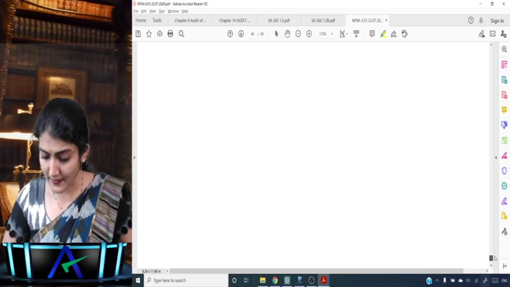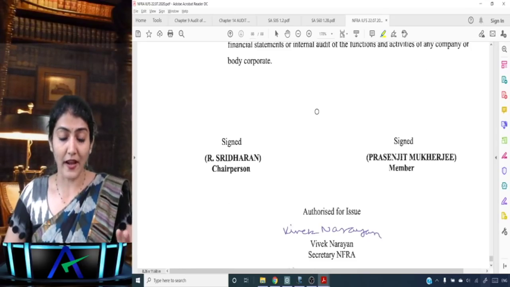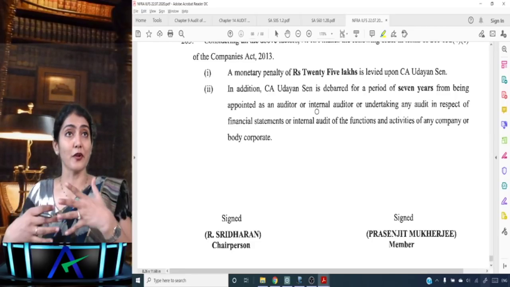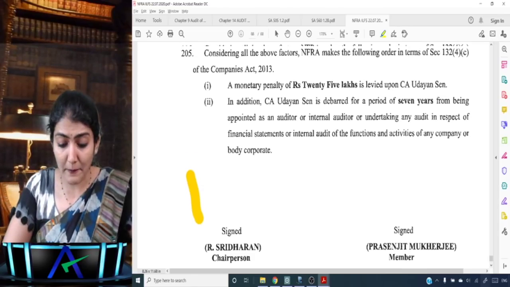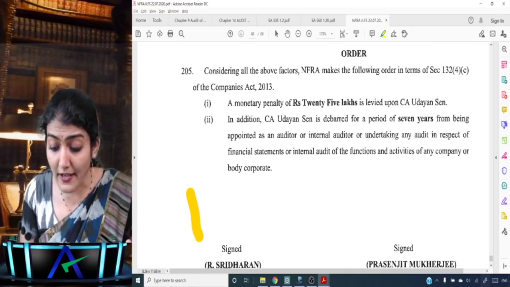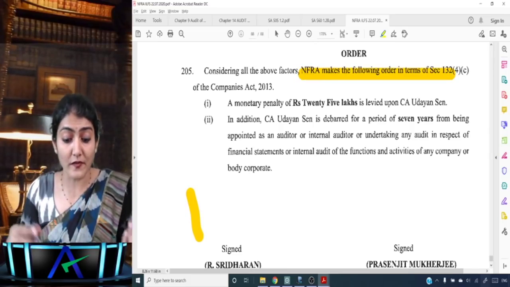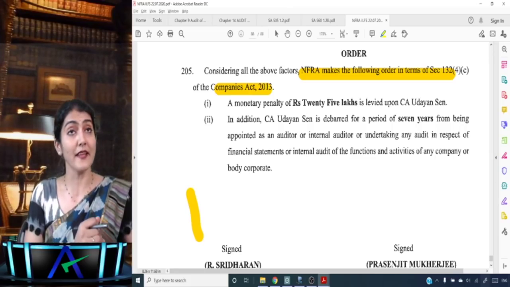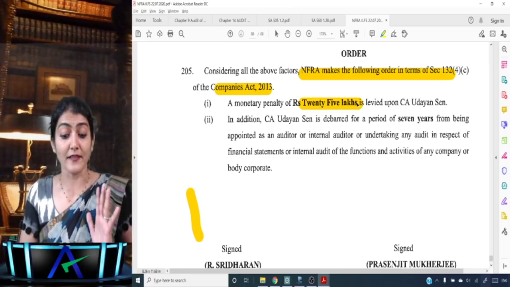And then let's come towards the end of the document. And considering all the above factors, you just go on the internet and you'll be easily able to find this document, so you can have a look at it later. So considering all the above factors, NFRA makes the following order in terms of 132(4)(c) of the Companies Act 2013. And what is the order passed by the NFRA? A monetary penalty of 25 lakh rupees is levied.